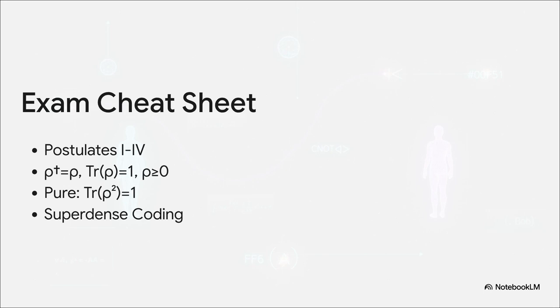Okay, take a screenshot of this cheat sheet right now. It perfectly synthesizes our ascending complexity today. We went from the firm foundation of perfectly predictable state vectors and frictionless unitary evolution straight into the irreversible shatter of measurement. Then we expanded into the tensor product of entangled composite spaces, used density operators to handle our classical ignorance, and finally applied every bit of it to the superdense coding protocol.